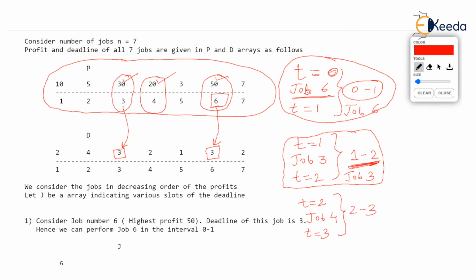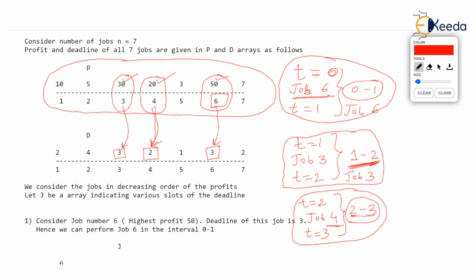That means we are planning to do job 4 in the interval 2 to 3. But is this okay? Let's see the deadline of job 4. Deadline of job 4 is 2. Oh good lord, look at that. Deadline of job 4 is 2, and we cannot perform job 4 between 2 to 3. How can you perform job 4 between 2 to 3? Because the deadline itself is 2. So you should have performed this job 4 well before 2, isn't it? Before this deadline, it should have been finished. But you can't perform it between 2 to 3.